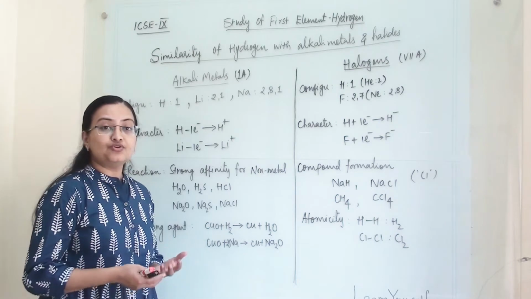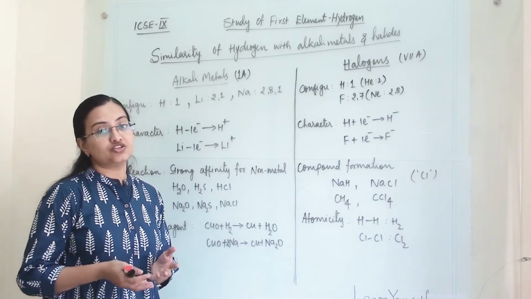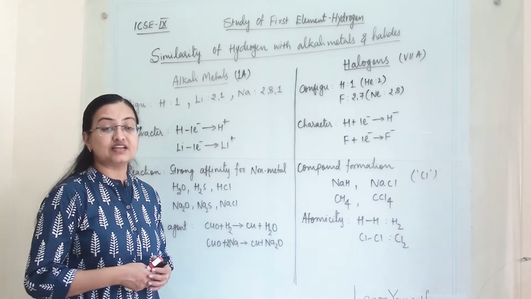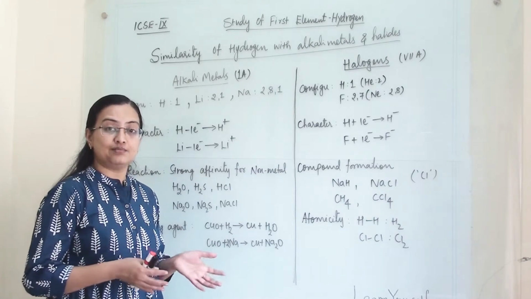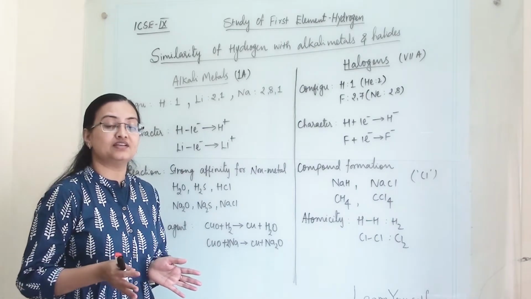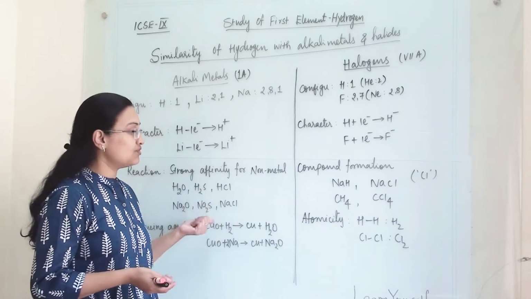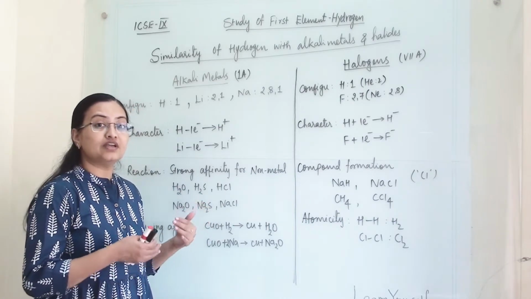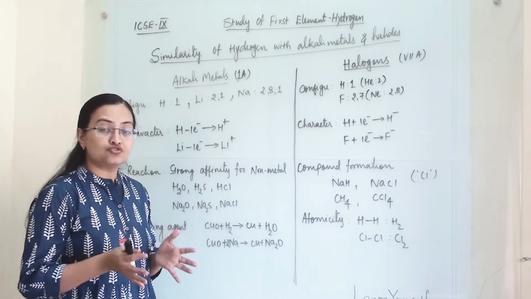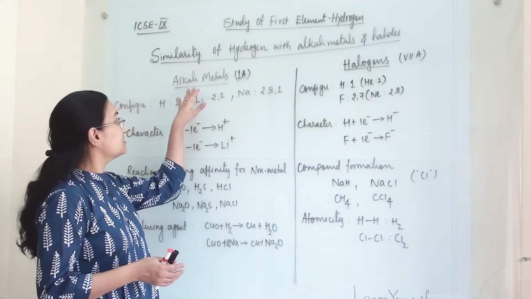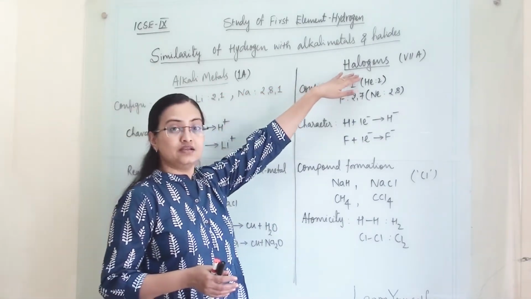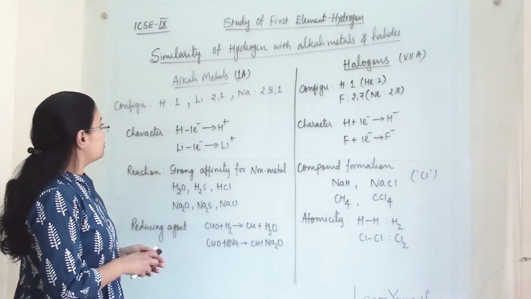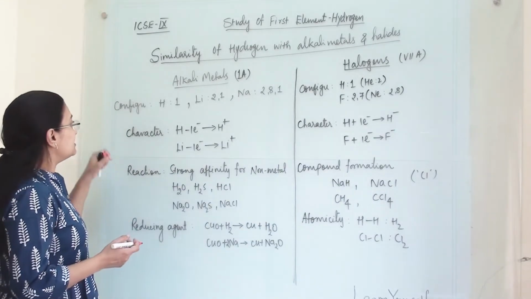In the previous video we discussed the dual nature of hydrogen, and we discussed that it has a similarity with alkali metals as well as a similarity with halides. So now we are going to discuss in depth how it shows similar character with alkali metals and with halogens. First we will see the configuration.